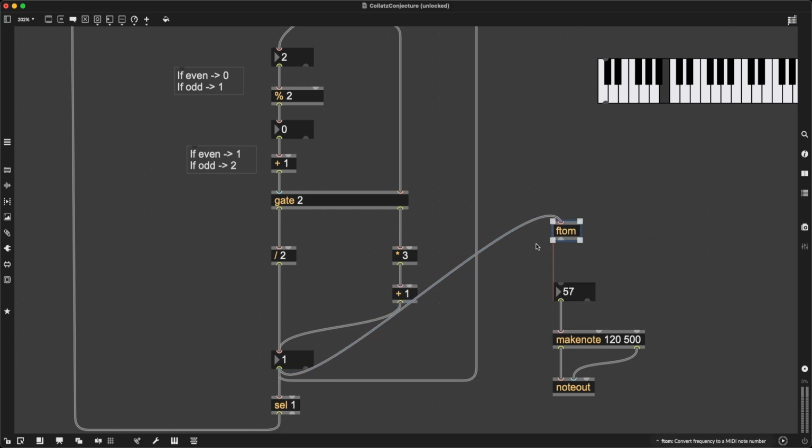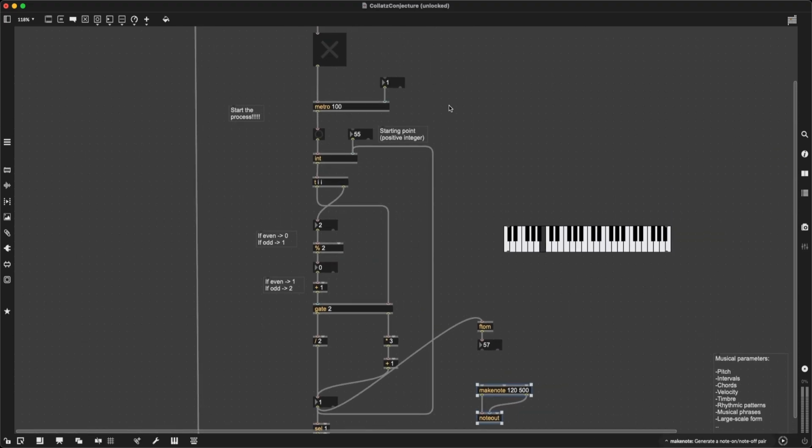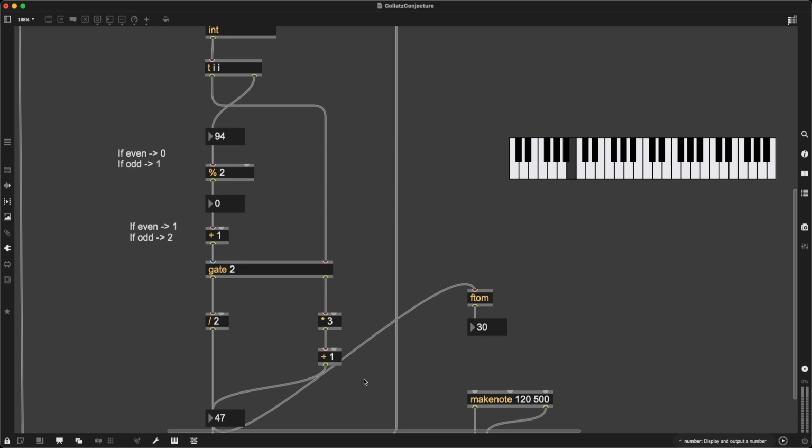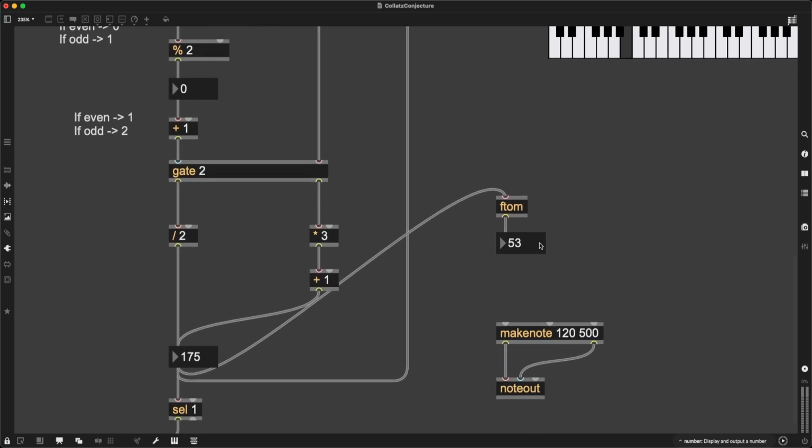So when I have my Collatz number, it gets transposed into a MIDI note, and before we hear it, let's just see which numbers come out of it. And then if the numbers are fine, they are going to be played through our MIDI engine. So let's again take 55 as a starting point. Let's set the metro back to 100 and let's start the process. As you can see, we are not hearing anything, that's fine. And notice that the numbers are actually very reasonable, and that's because a frequency of like 10,000 is still somewhere in our keyboard. The only thing to watch out for is the ends.